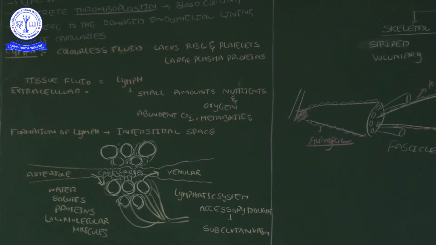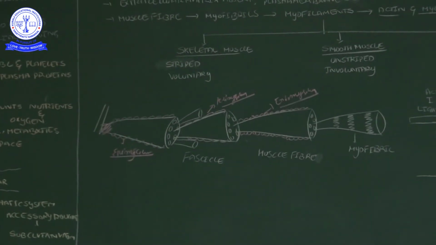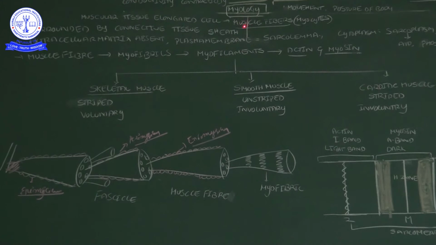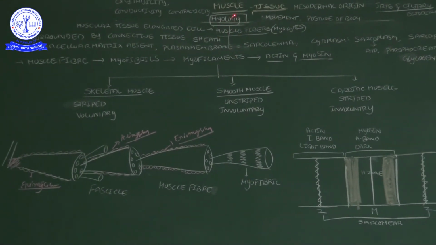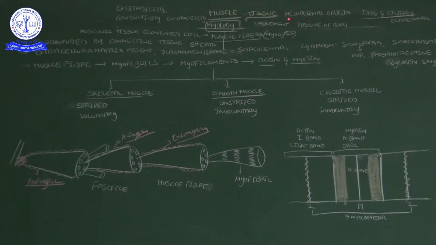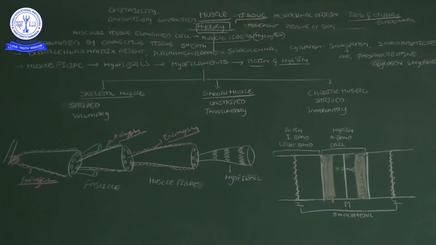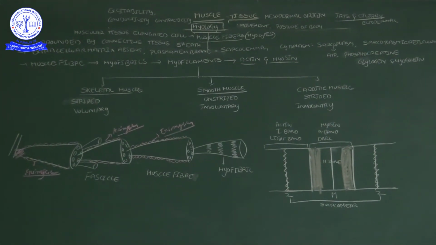This is the lymph. Then we come to another tissue, the muscular tissue. The study of muscles we call myology. Muscles are formed from mesodermal origin. Whether you remember or not, there are 3 germinal layers: ectoderm, mesoderm and endoderm, correct?